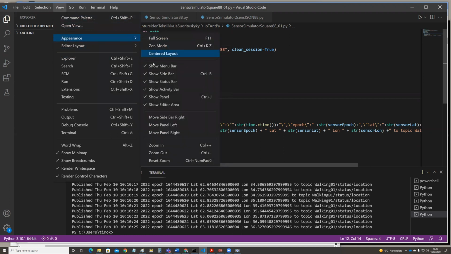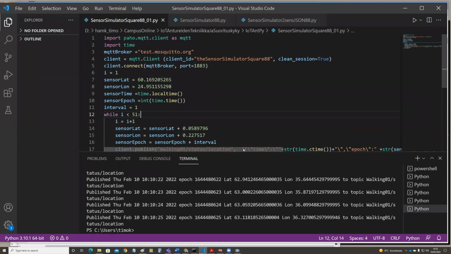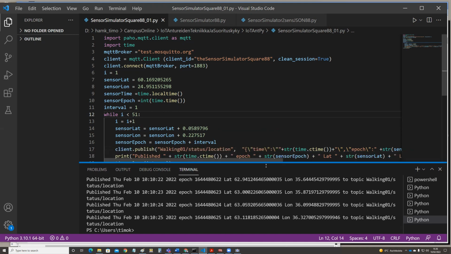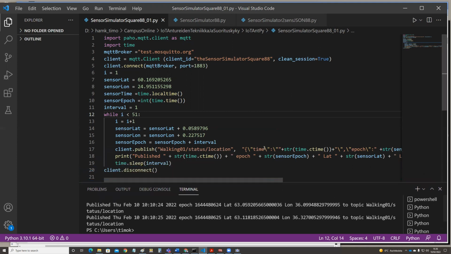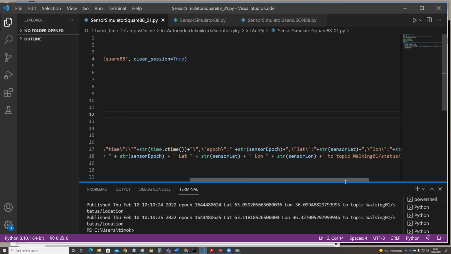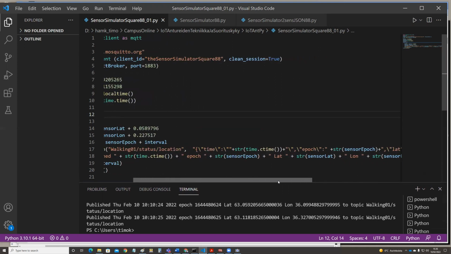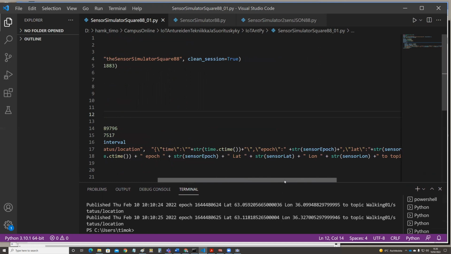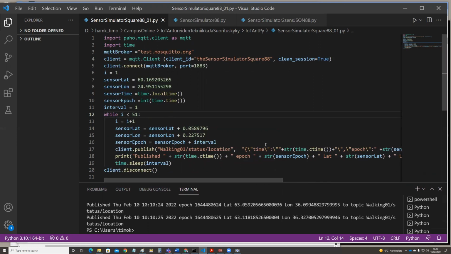just zoom in. Yeah. So we are in here. This is our client to publish, walking status location. And then this is our payload. It's a long payload, a really long one, built out of those calculated values and then the time objects. So I need to add one more here.